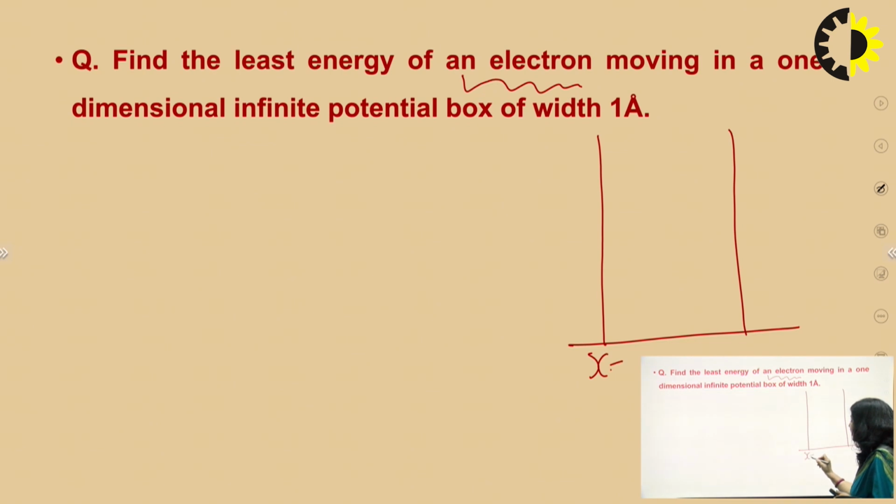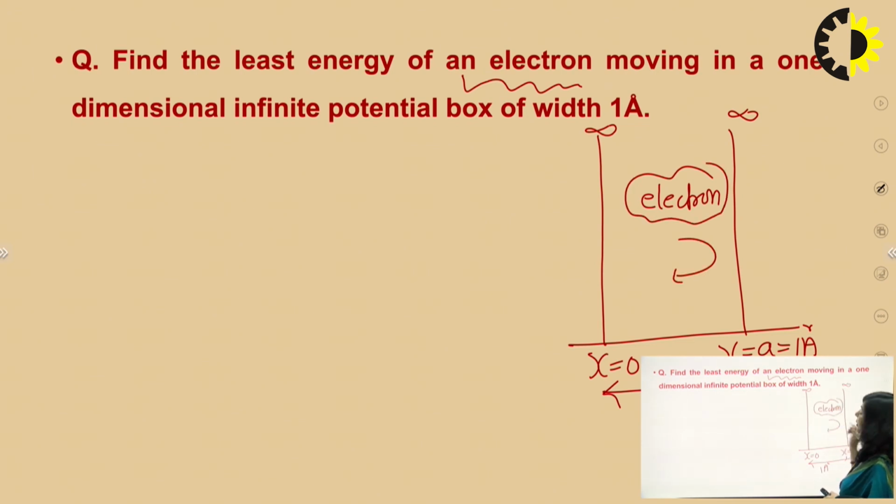You can understand it like this. This is x equal to 0, and this point is x equal to a, where a is the width of the box. Over the boundaries, potential energy is infinite, so the particle is confined between 0 and a. Here a is 1 angstrom. So in this box, that particle is trapped and it is moving freely. Now you have to find the least energy for the particle in this box. The particle in the box is an electron, so the particle is specified and the width of the box is also given. Let's see how to find the least energy for this particle.